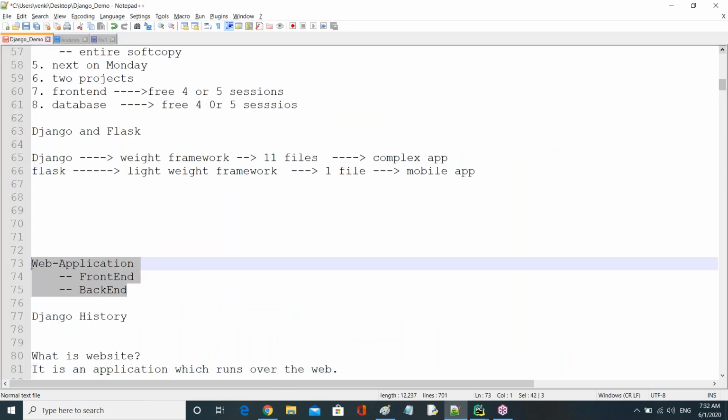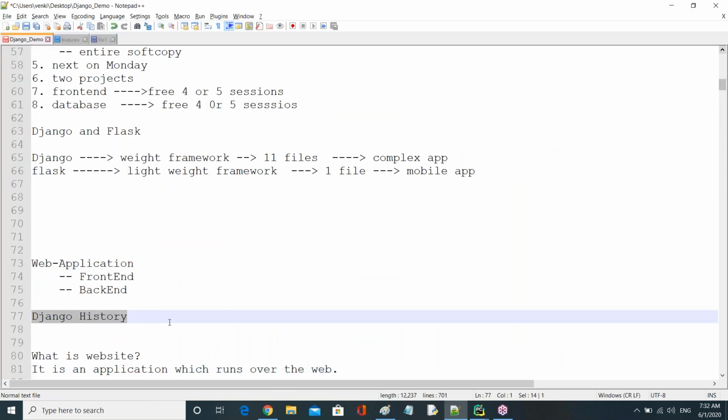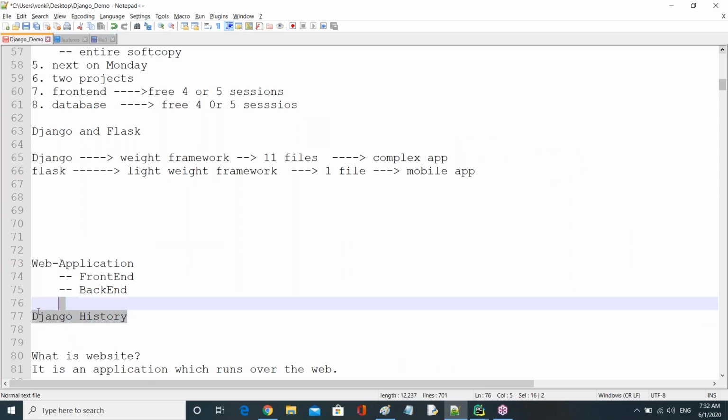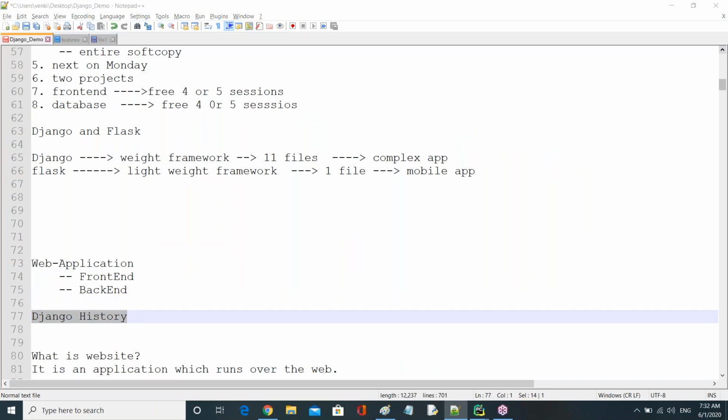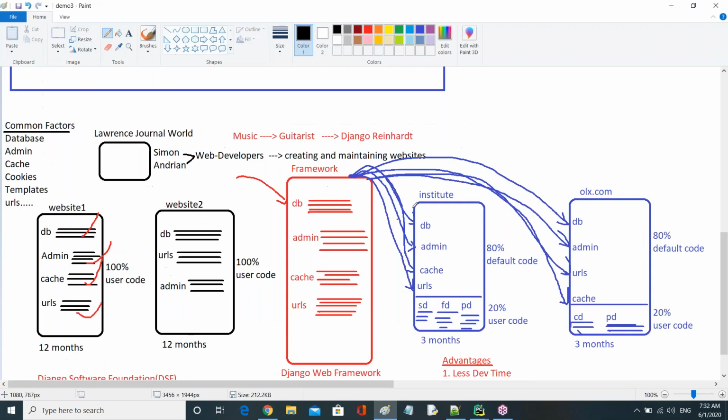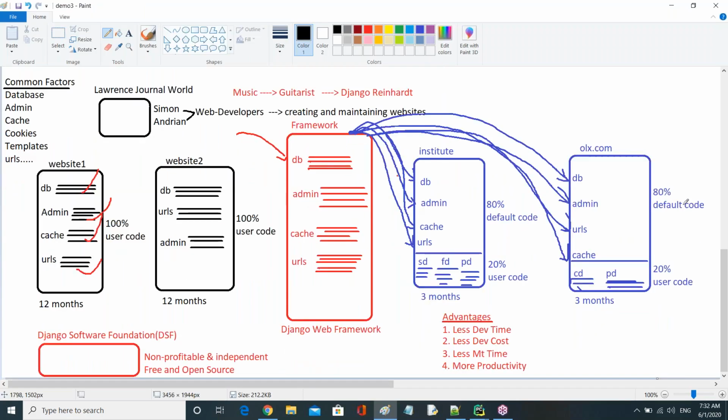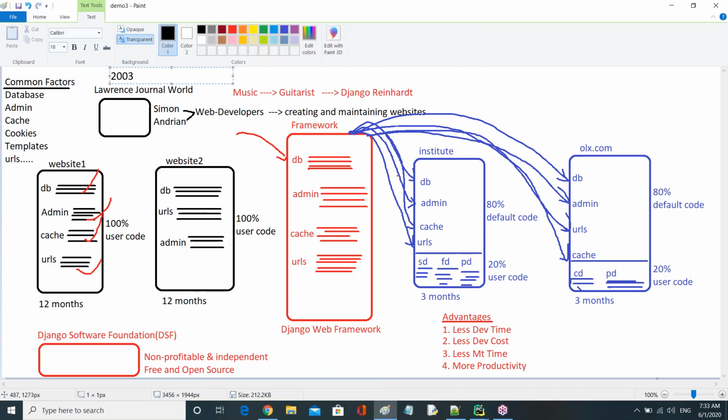Now let us see a few minutes about Django history also. I think it's also there. Right. Okay. So observe, guys. When you talk about Django, it initially started from 2003 onwards, guys. 2003 onwards.